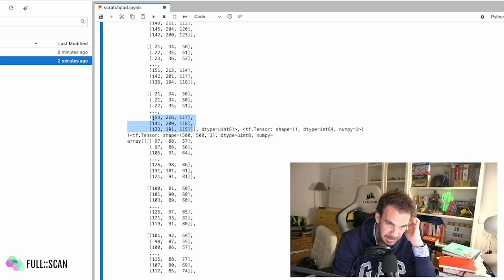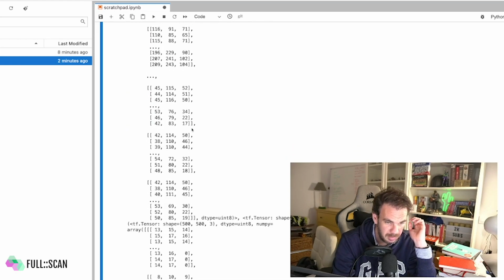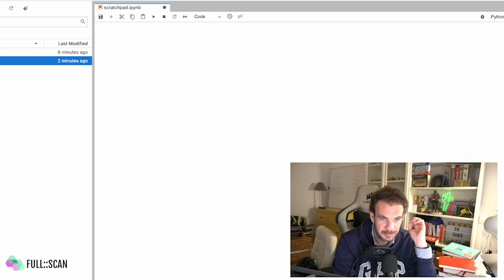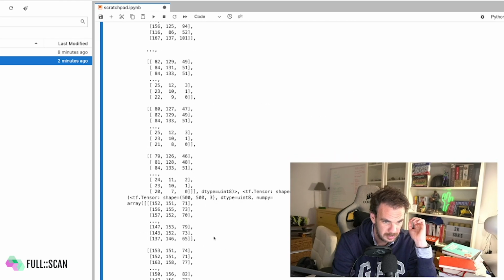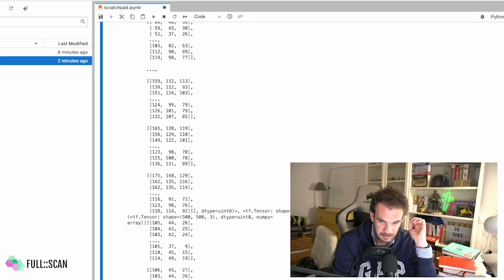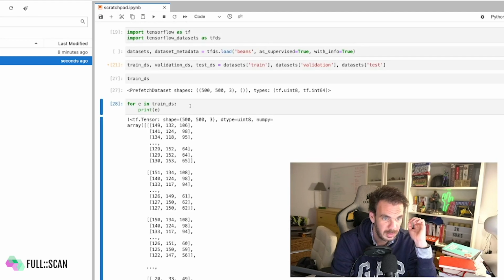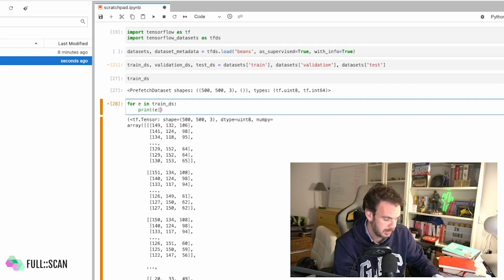Okay, so you can see the data needs to be rescaled a little bit. Let me go all the way to the bottom. Actually, element 1.